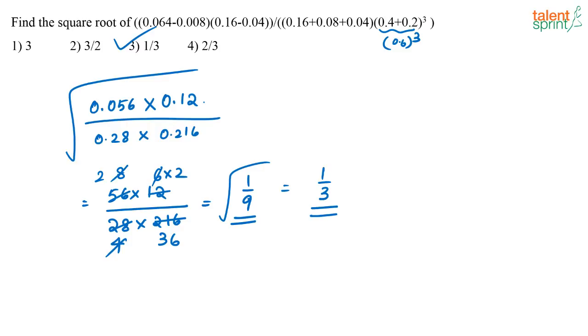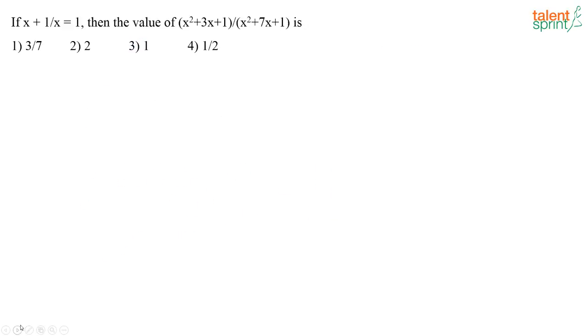Very easy, no? The way you solve it, you actually need only 2 steps. See, the main thing to do here is remove these decimals. If you take out the decimals, you will have into 10 to the power minus 5 on top and into 10 to the power minus 5 on bottom, which will get cancelled anyway. Then the calculation becomes easier. Got it? Yeah. Next one.